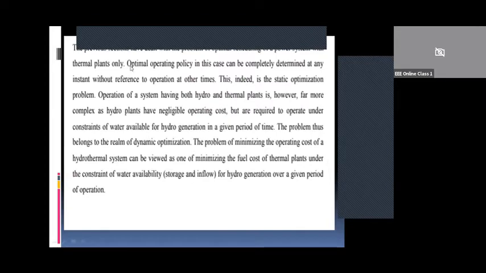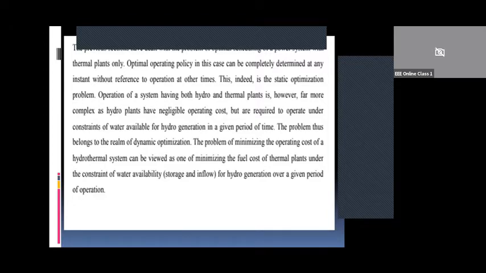In the previous sections, of course, in the 7th semester in Power System Analysis 2, you have studied the optimal scheduling of a power system with thermal power plants only. The optimal operating policy in this case can be completely determined at any instant without reference to operation at other times, because here you are using only one resource, that is coal. So this problem is considered a static optimization problem. Whereas when you have both hydro and thermal plants, the problem is not simple. Here we consider it complex, as hydro plants have to be operated whenever the water resource is available.